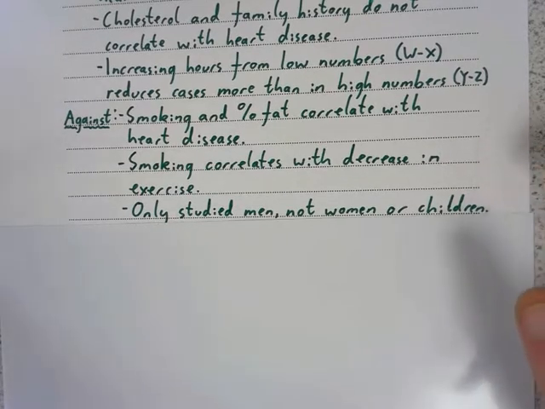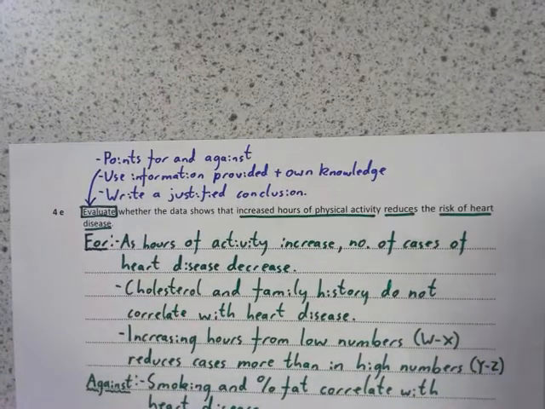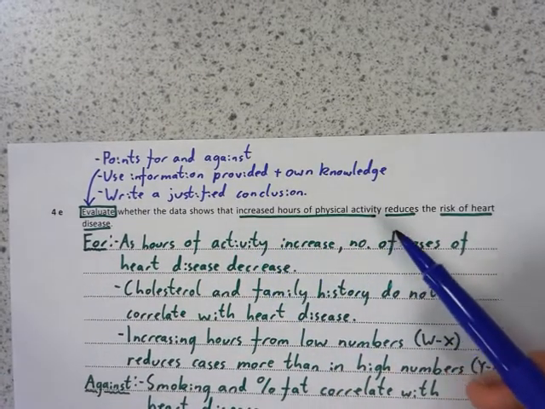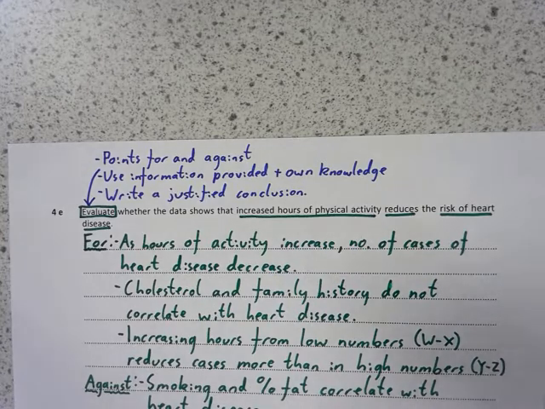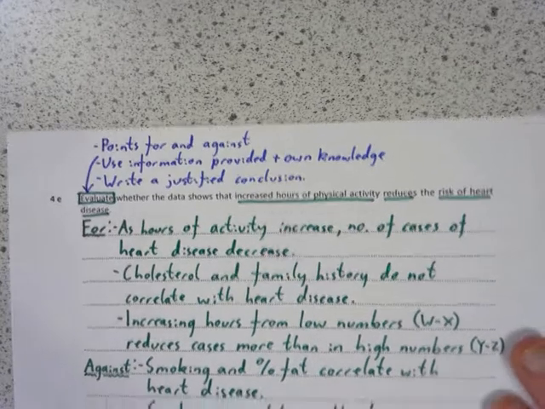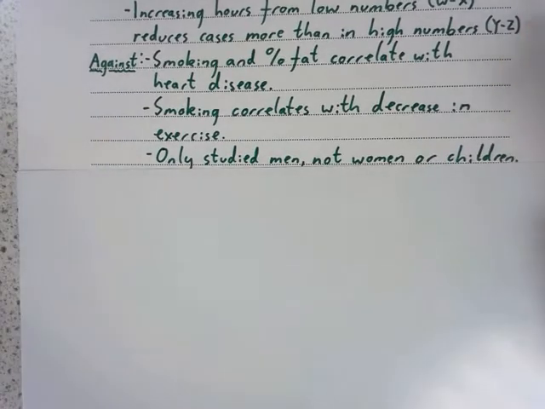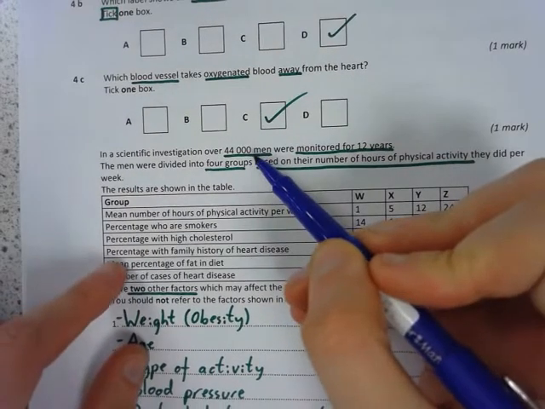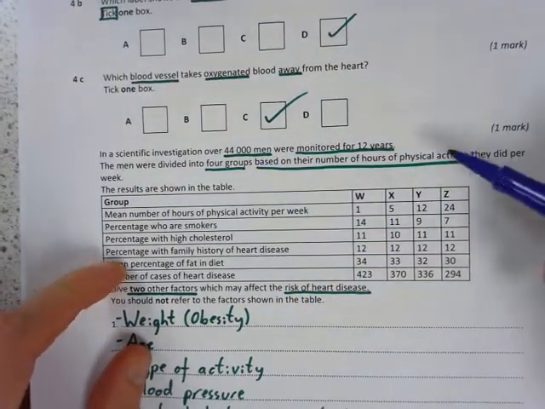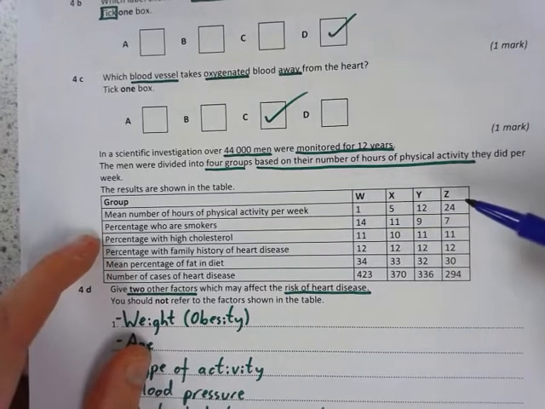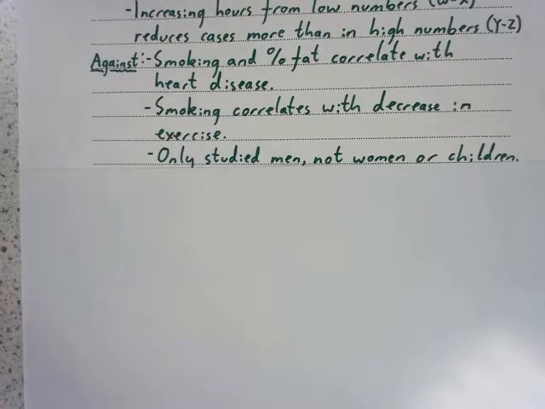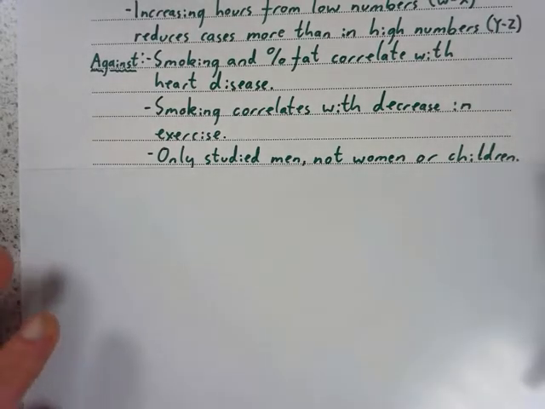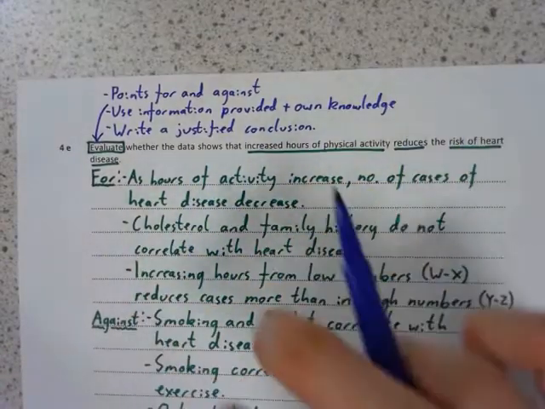Okay, next point. We only studied men, not women or children. Remember, the question is saying that increased hours of physical activity reduce the risk of heart disease. So that statement would be applying to all people. But our data was only about men. So even if this data does say that more exercise decreased heart disease, we can only say that's true for men. We can't say that's true for women or children. So that's an argument against this general statement about people.